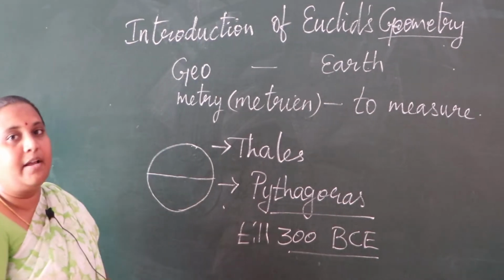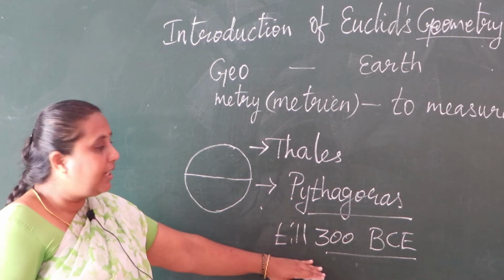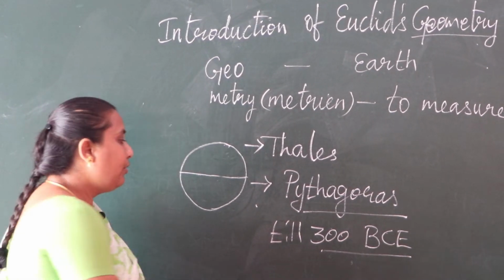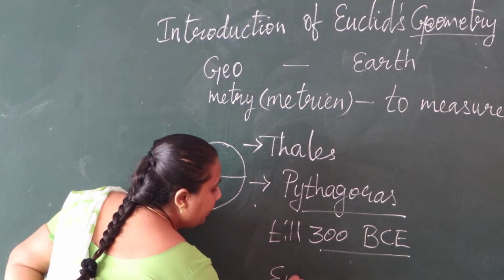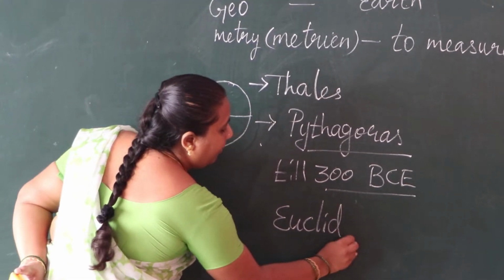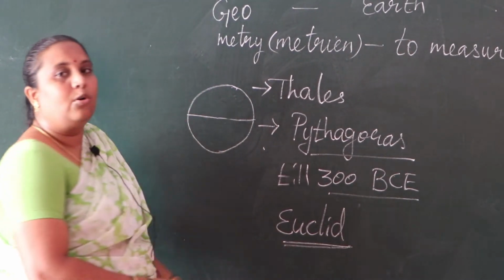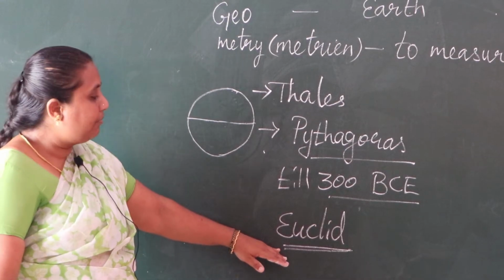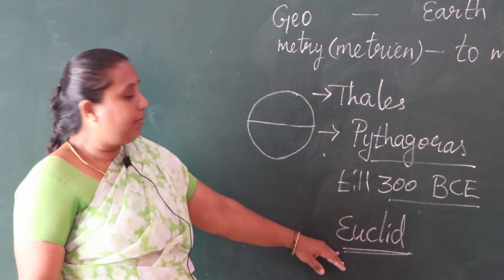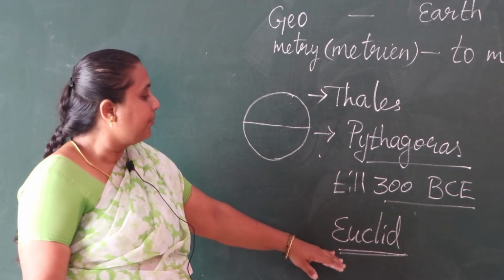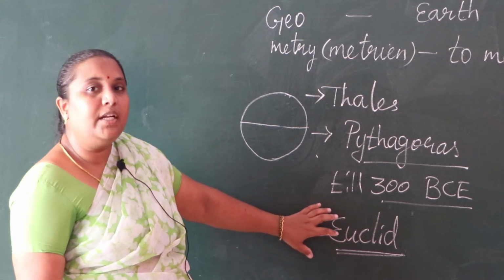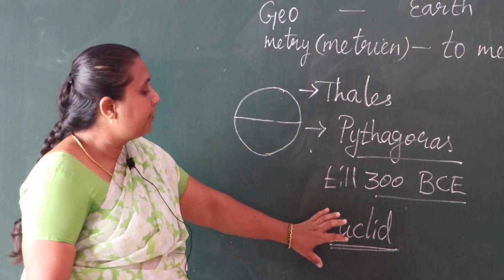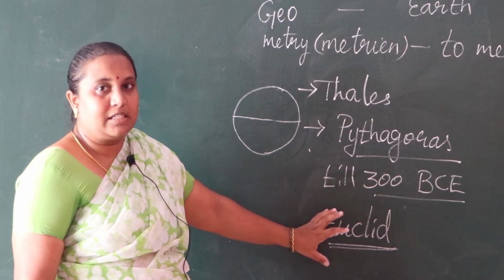At that time, in 300 BCE, Euclid came. Euclid gave so many well-known things about geometry. Euclid was a mathematics teacher in Egypt. He gave so many properties about geometrical statements.